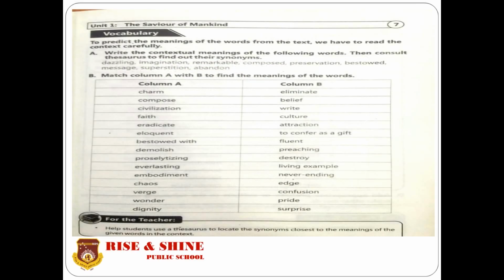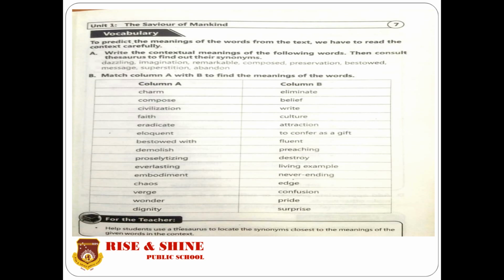Here the first exercise is about predicting the meanings of the words from the text. We have to read the text context carefully. Write the contextual meanings of the following words. Contextual meanings are the meanings which are related to the text of our unit number 1. Then consult a thesaurus to find out their synonyms. Now we move towards the words.